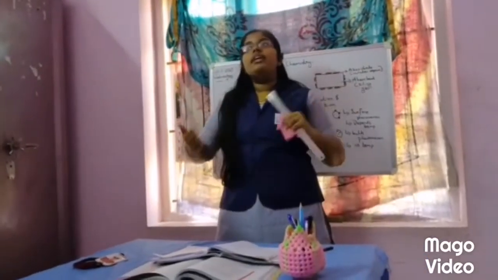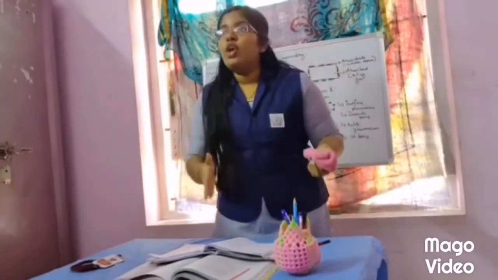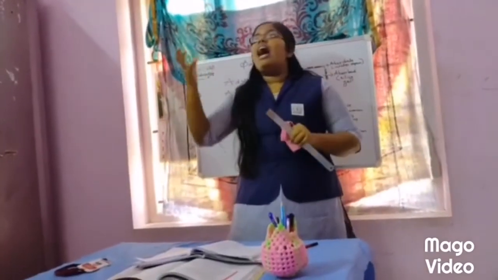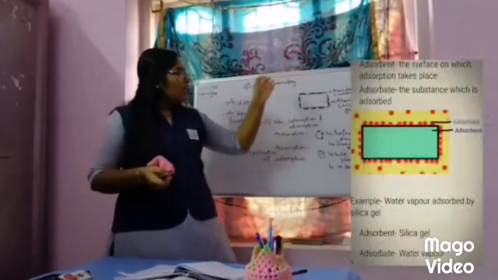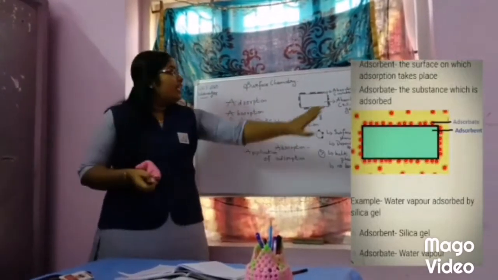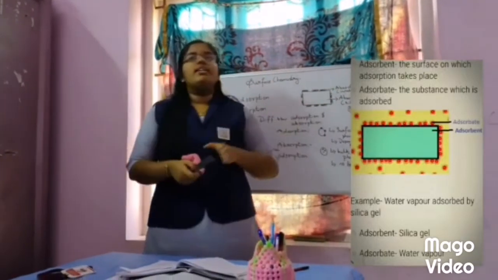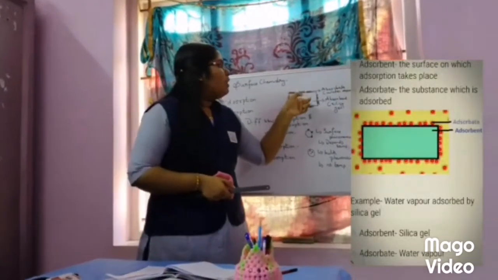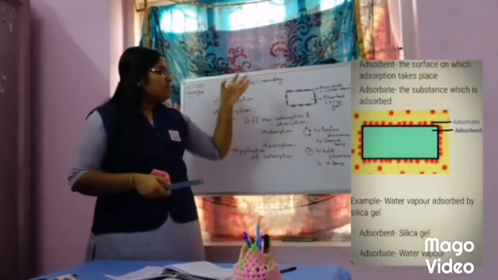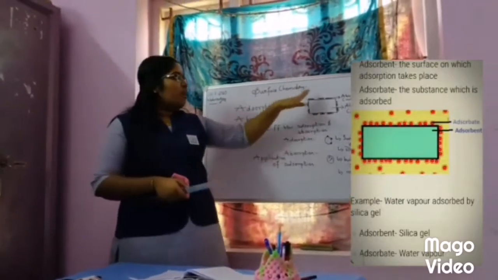So in chemistry, adsorption we studied later. What we applied in our day-to-day life was absorption, right? So in chemistry, adsorption defines the phenomenon of attracting and retaining. What is adsorbate? The substance that sticks on the surface is known as the adsorbate, and the adsorbent means the surface where the adsorbate sticks.